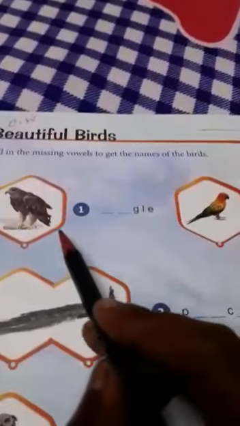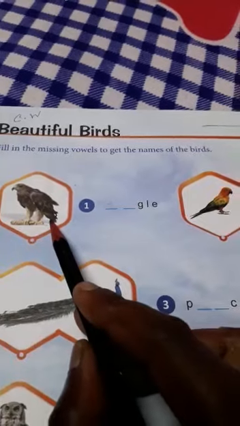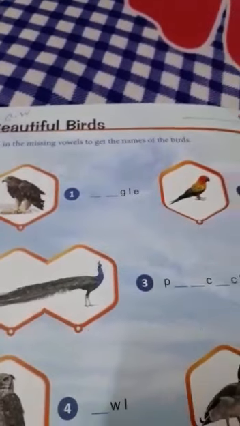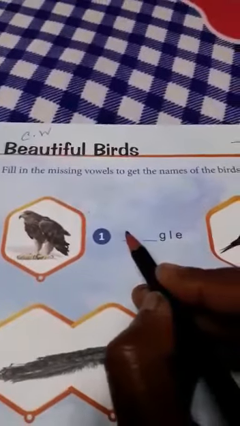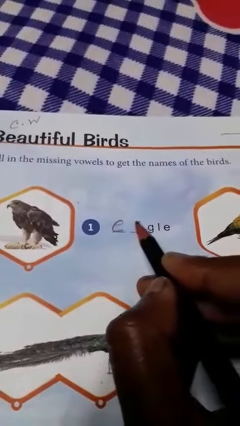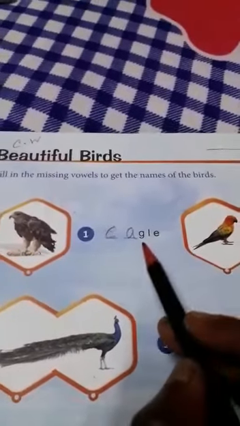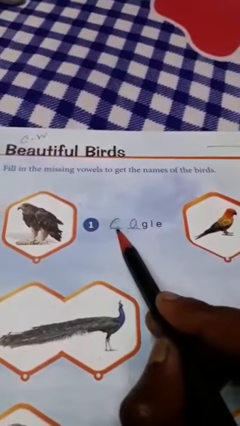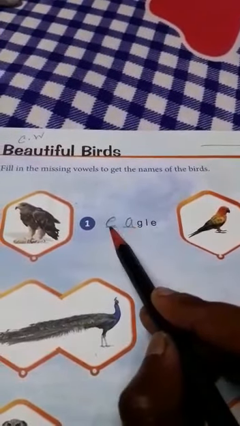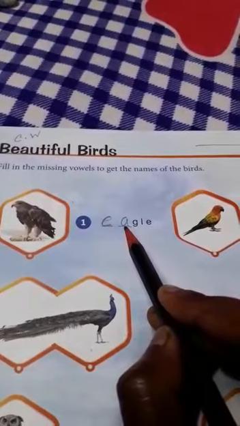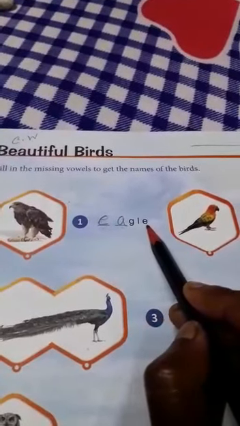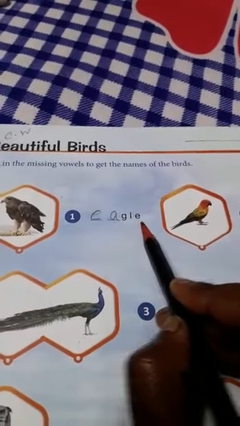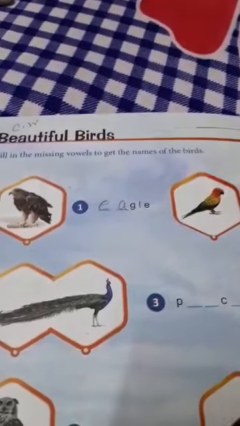Now, the first one is eagle. And what is the spelling of eagle? E, A, G, L, E. Eagle. So, this E and A both are vowels, and these other letters are called consonants. Are you writing, children? Okay, write along with me.